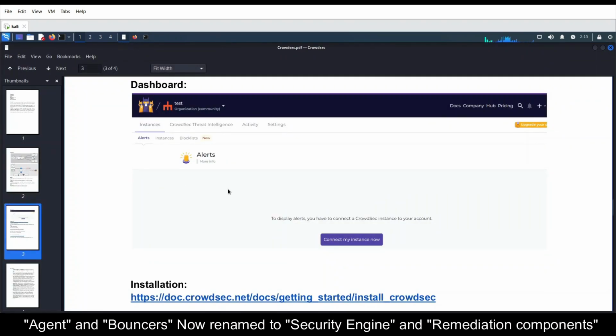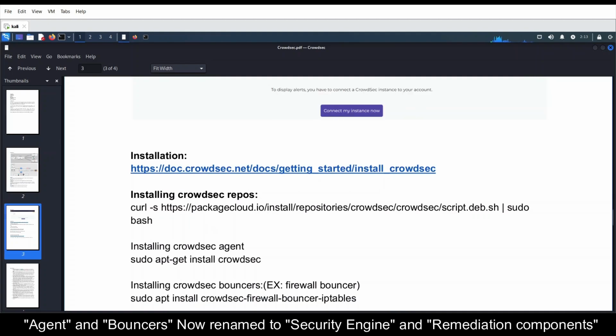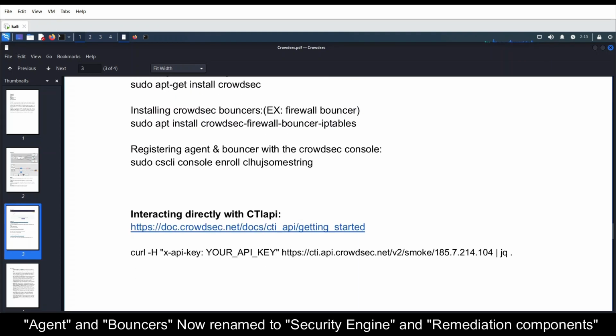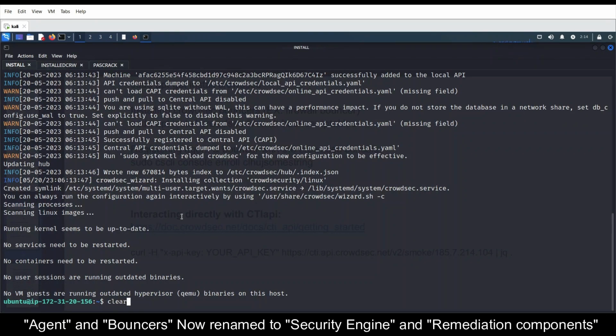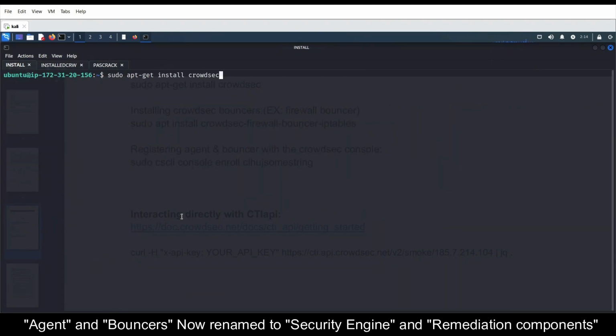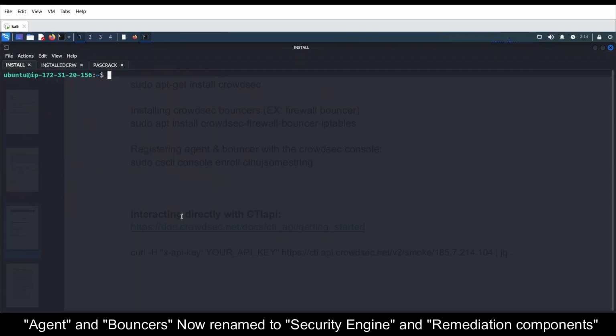What this command does is add the Crowdsec repos to your network repositories, and it will also install the Crowdsec agent into your system. To install the bouncer, you need to follow this command again. This EC2 instance is also now ready, so you can reconfirm it with sudo service Crowdsec status. Now this Crowdsec agent is active and running.